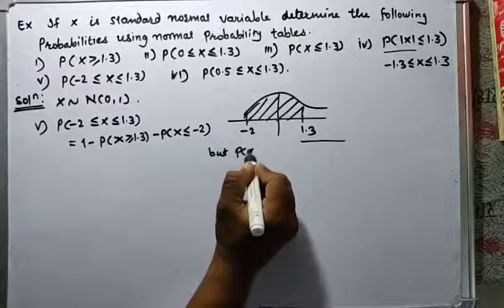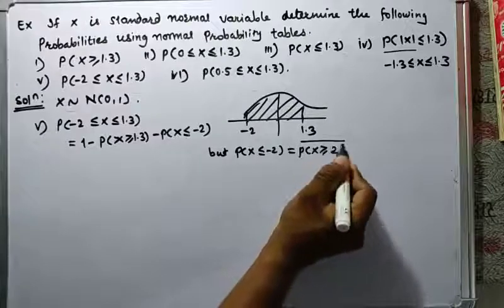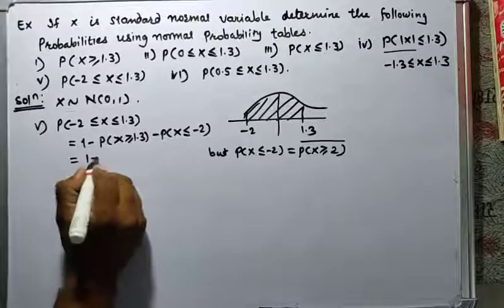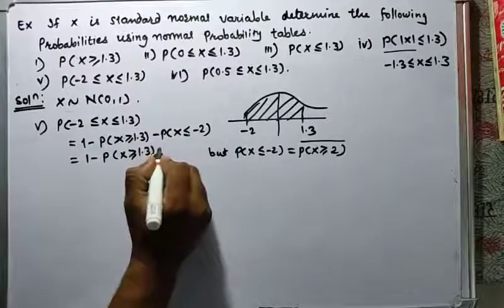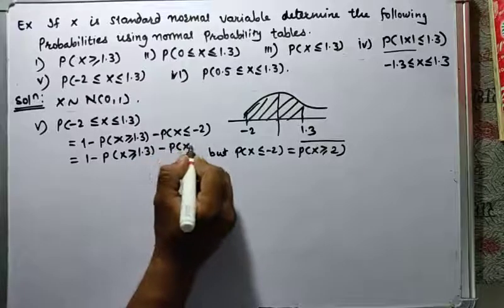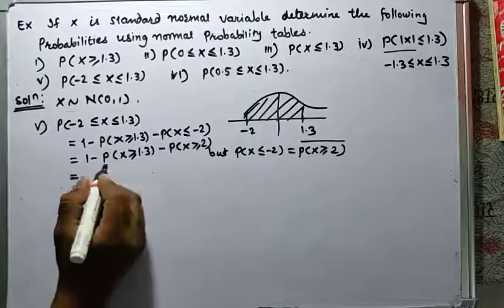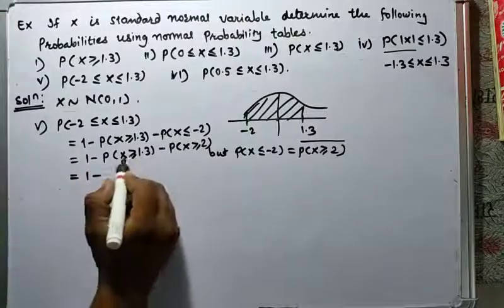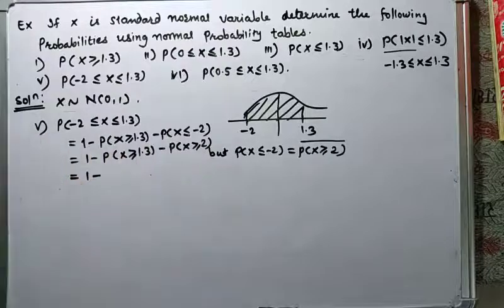But probability of x less than or equal to minus 2 is nothing but probability x greater than or equal to 2. So this is 1 minus probability of x greater than or equal to 1.3 minus probability x greater than or equal to 2. Now we have to find probability of x greater than or equal to 1.3.